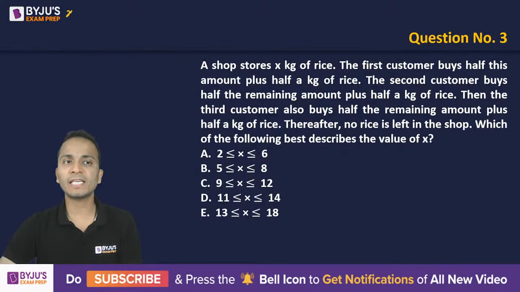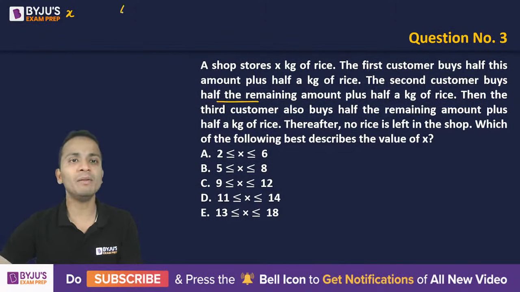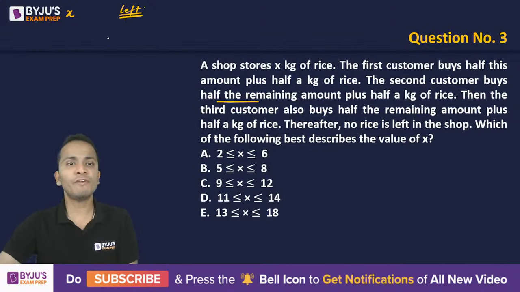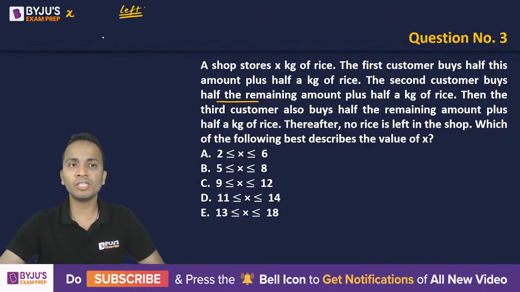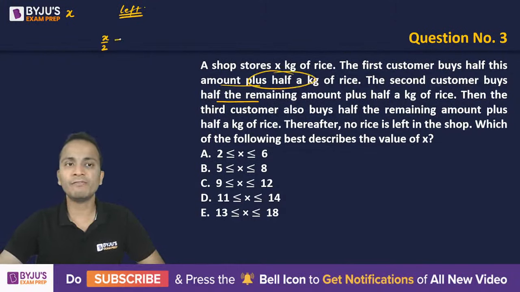So initially X kgs of rice. Now I'll be writing only the leftover quantity, reducing the amount of rough work. If half the original amount is bought, we are left with X by 2. Now the first customer buys half the amount plus half kg of rice. So the leftover quantity will be X by 2 minus half. Let's say this is Y.